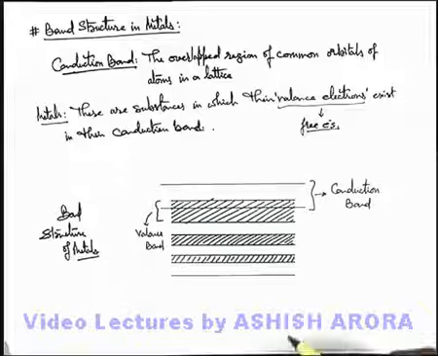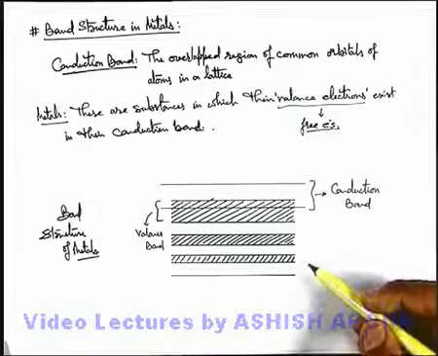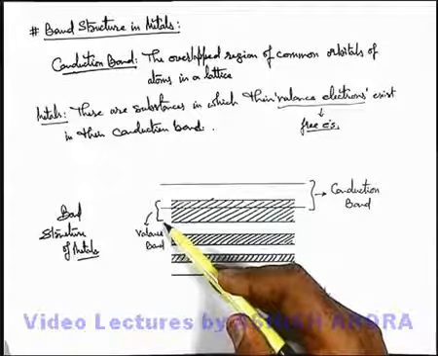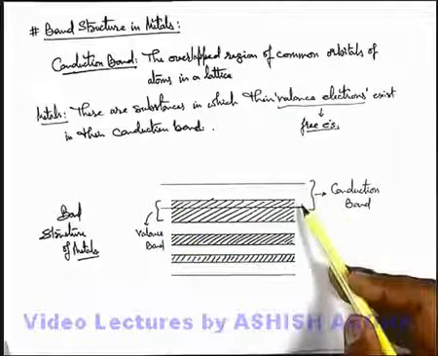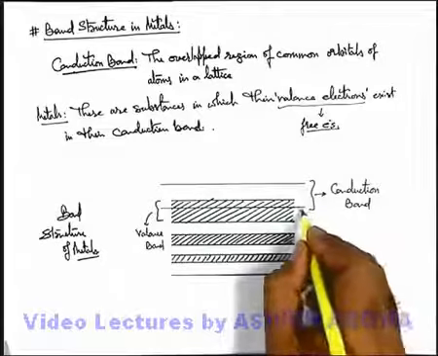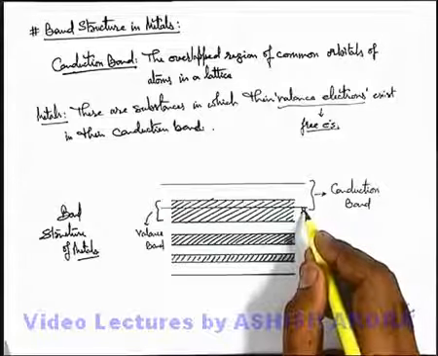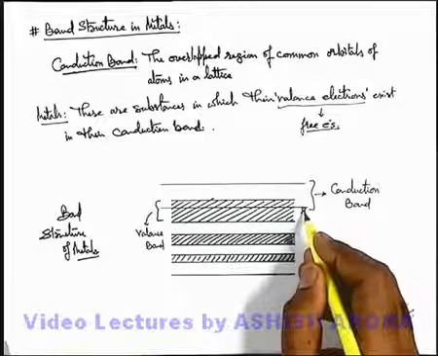This picture gives you an idea about a typical metal band structure. In this band structure, you can see this is the valence band of a typical lattice and this is the conduction band, and this is the point X where the overlapping between atom band structures starts.